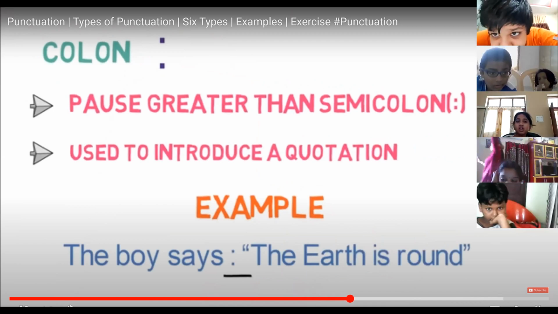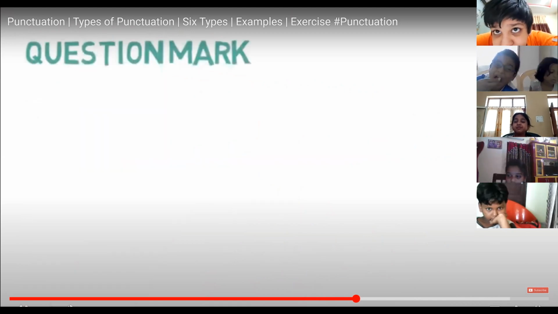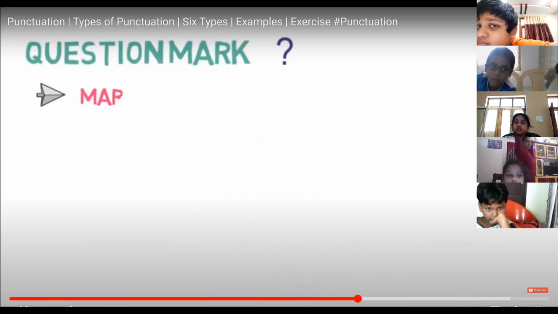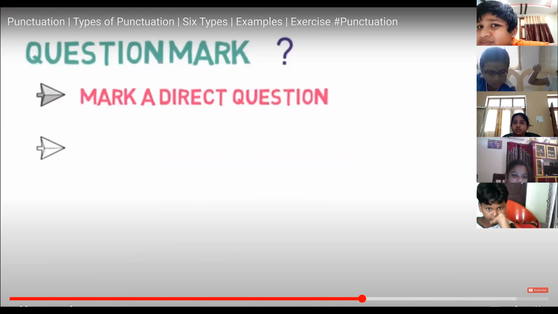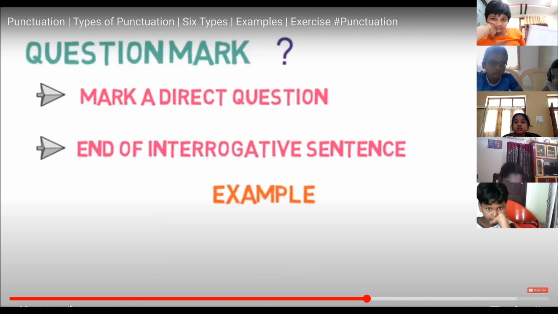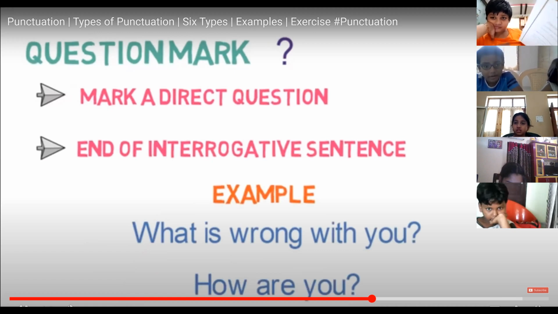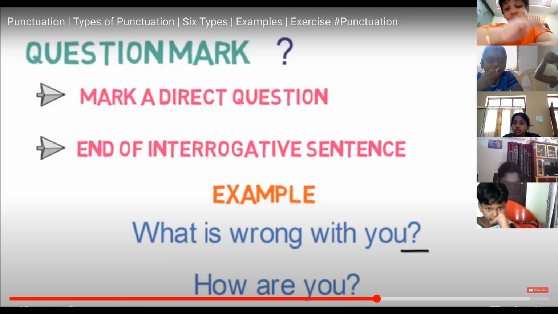Let's look into the fifth punctuation mark, which is the question mark. It is used to mark a direct question. It is used at the end of an interrogative sentence. For example, what is wrong with you? How are you? Notice the end with a question mark symbol. So this is how we use the question mark as punctuation.